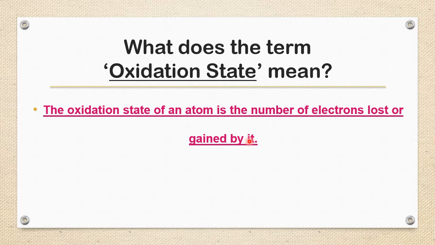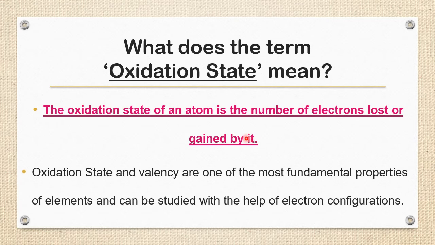Plus 1 is the oxidation state of sodium. Minus 1 is the oxidation state of chlorine. Whereas in the case of carbon, I have not said any plus or minus. Why? It is not ready to lose, not ready to gain. Therefore, charge will not come. So I said only 4. So 4 is the oxidation state of carbon. That is the meaning of oxidation state. I will say oxidation state as OS in short.